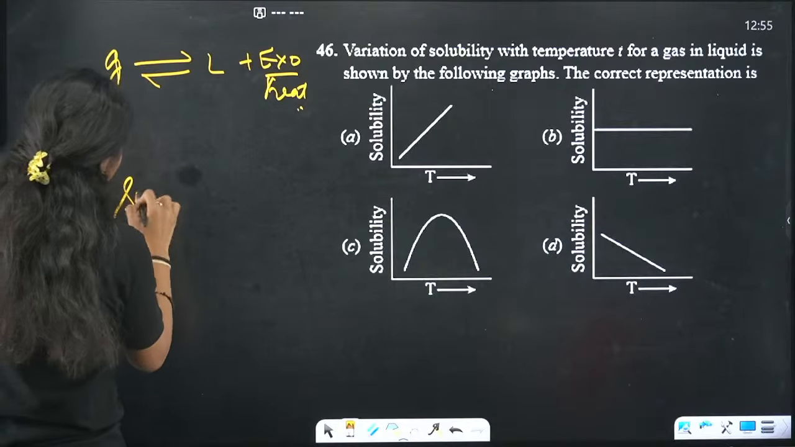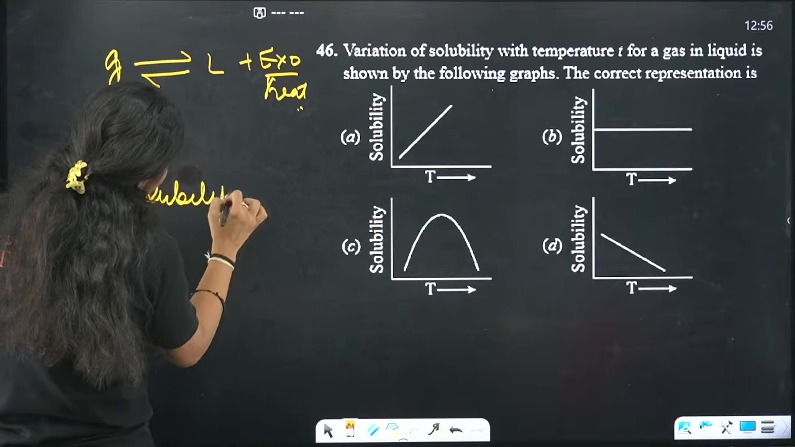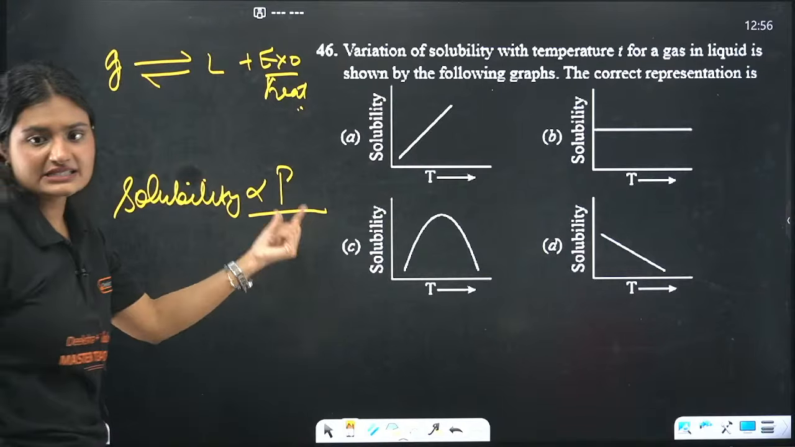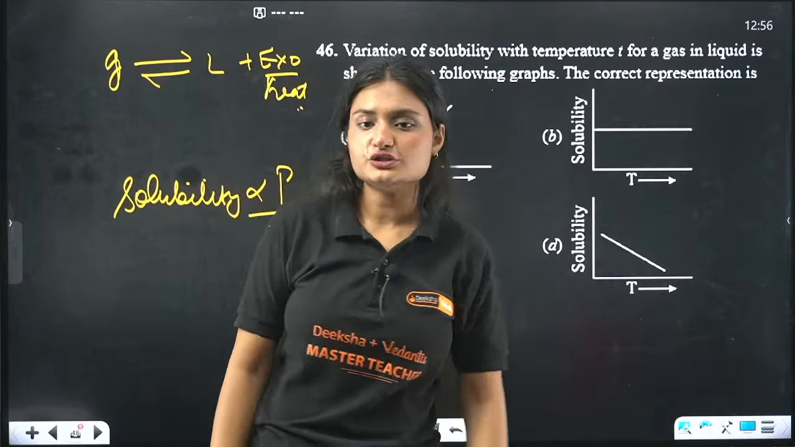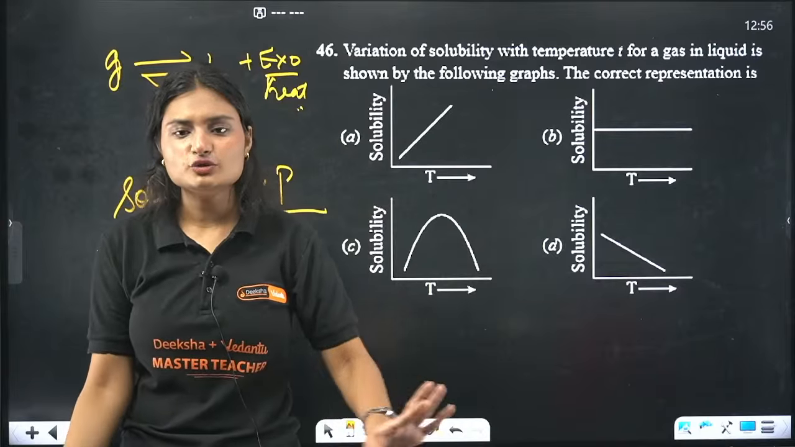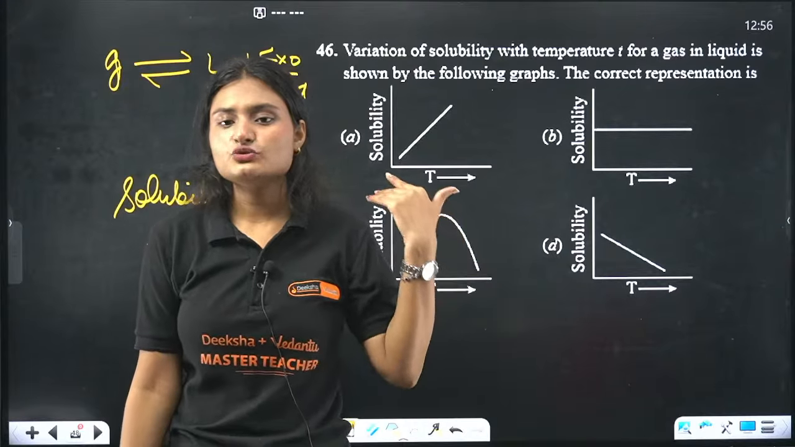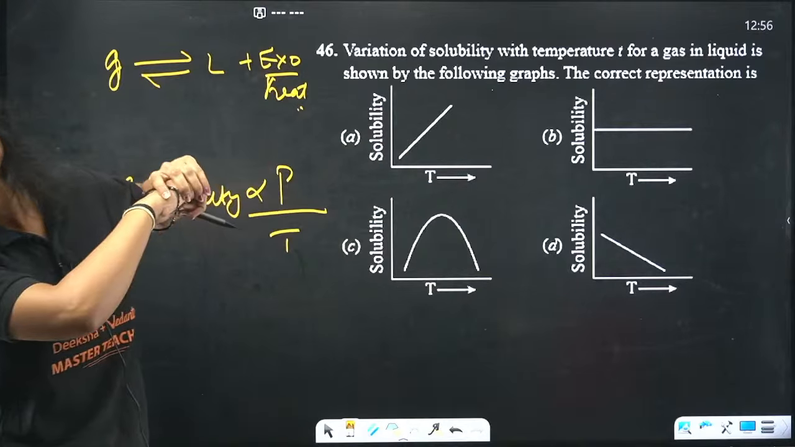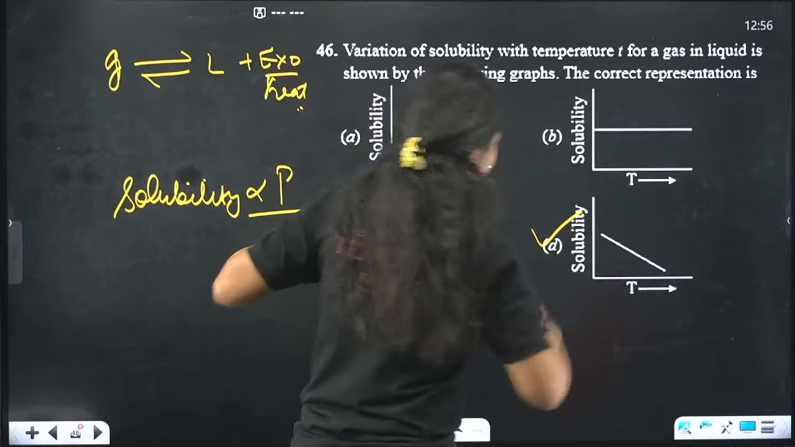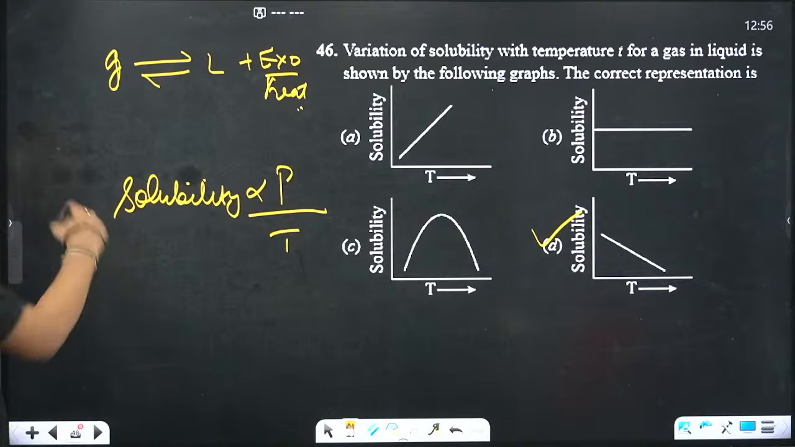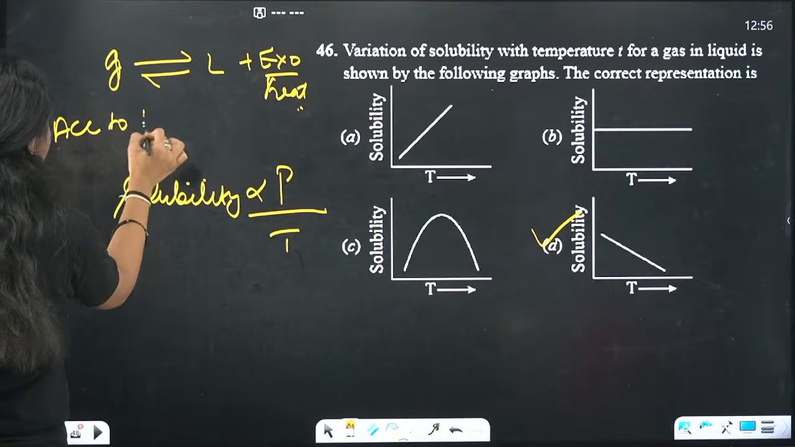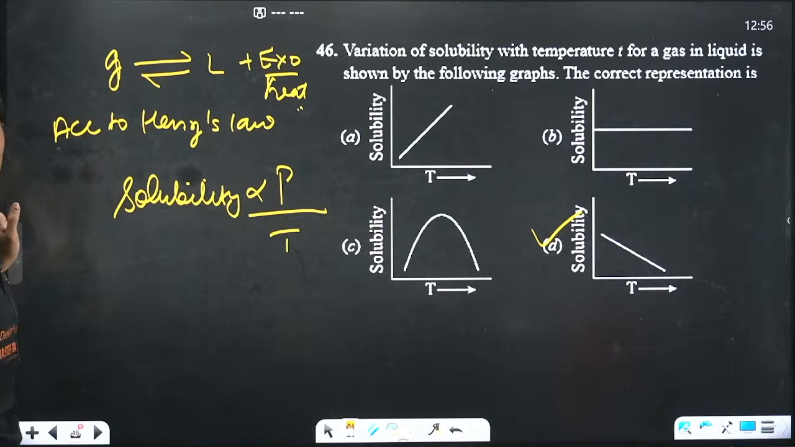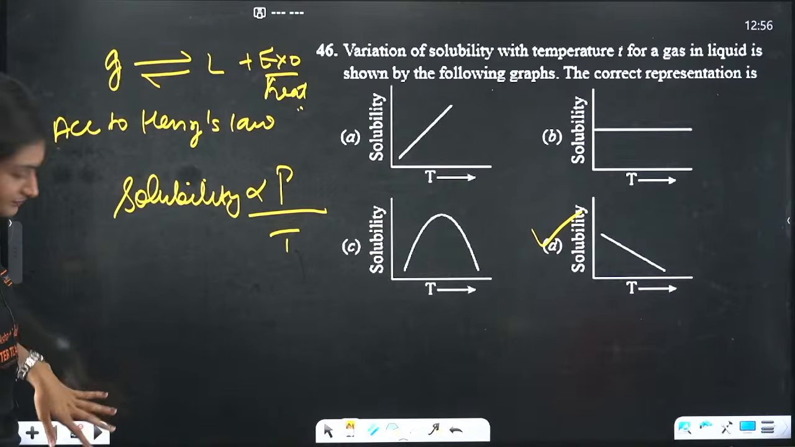But the relation is like this. Solubility is inversely proportional to temperature and directly proportional to pressure. If you increase the temperature, solubility of gases in liquids decreases. If you increase the pressure, the solubility also increases. So the correct answer is option D. Correct, Chantana, Aniket? Done. The correct answer is option D, according to Henry's law. Done? Next question.